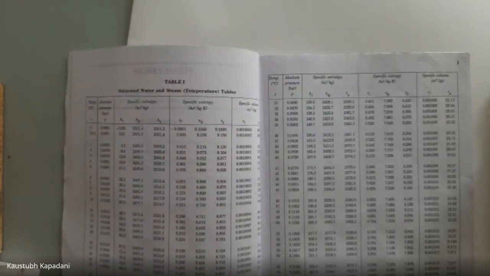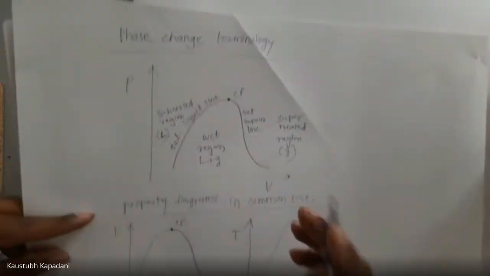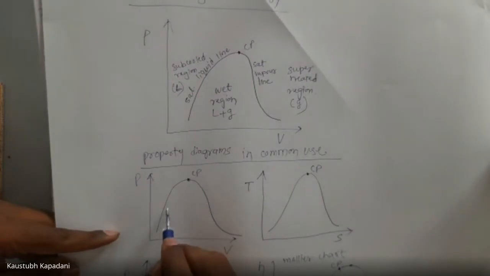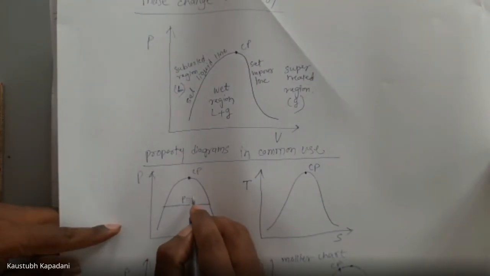We are seeing that table. See, if we draw some diagram here, suppose this is pressure 20 bar.